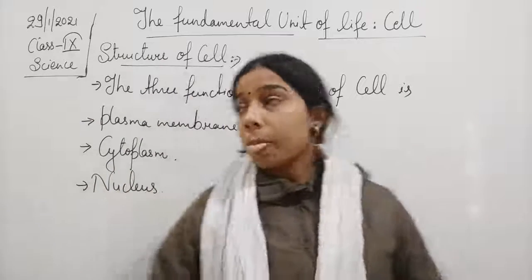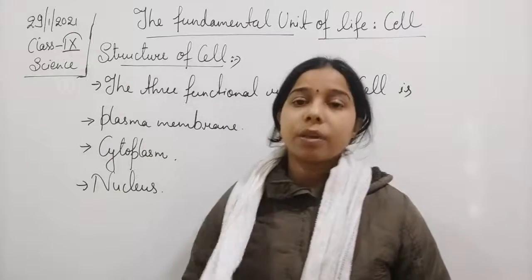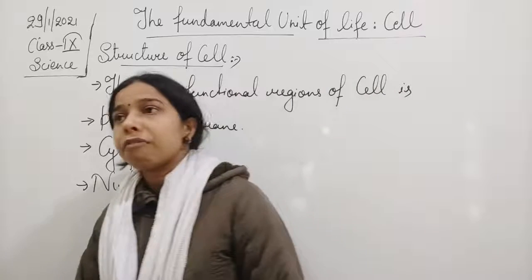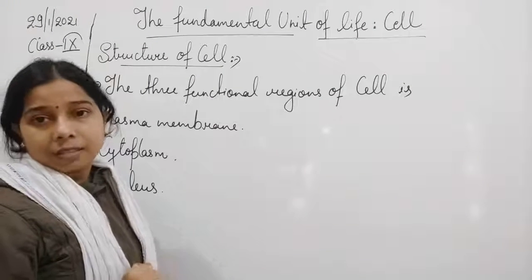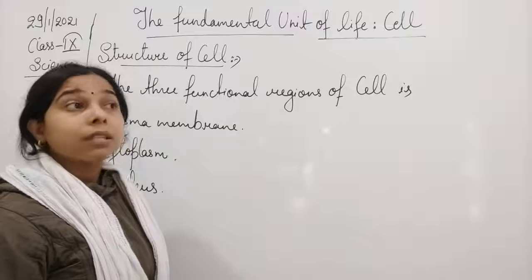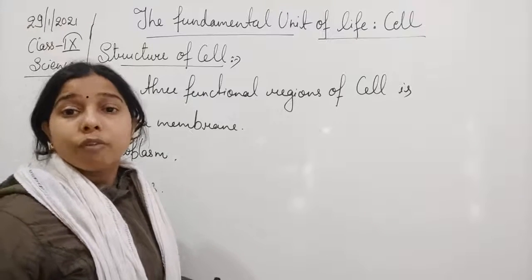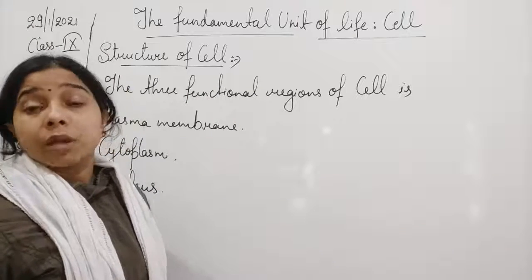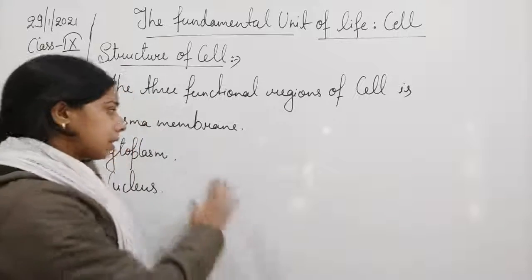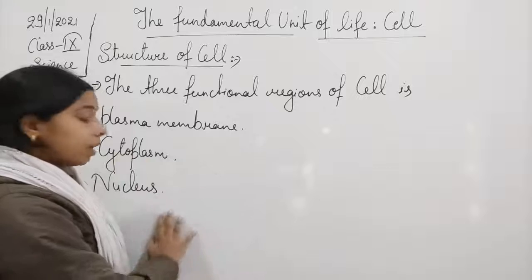Now you see students, in the cytoplasm all the cell organelles are present, which perform different functions. The plasma membrane is the outer boundary of the cell. The cytoplasm is the fluid present in the cell in which the cell organelles float and perform their different functions. The cytoplasm also helps in transporting things. We will discuss this in detail later on. Then we come to the nucleus.